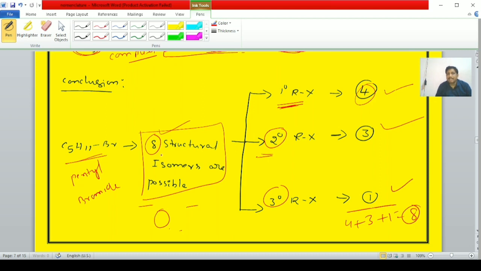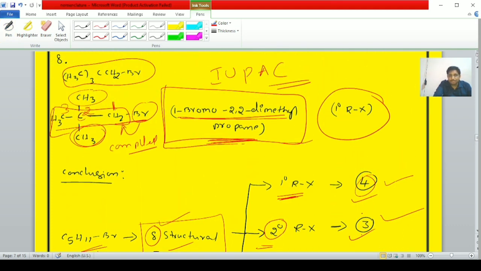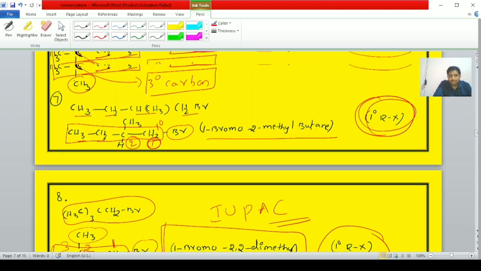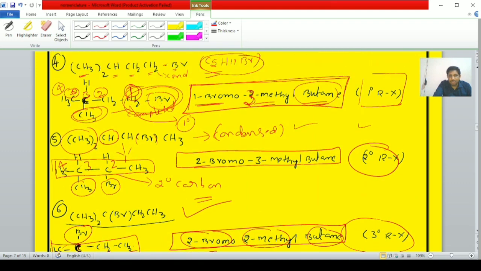Here, if they directly ask how many structural isomers, 8 is the correct answer. If they ask how many primary, secondary, and tertiary alkyl halides in the case of pentyl bromide, 4, 3, 1 is the correct answer. See, students, briefly this question once again. Very simple question, students, and very important also.